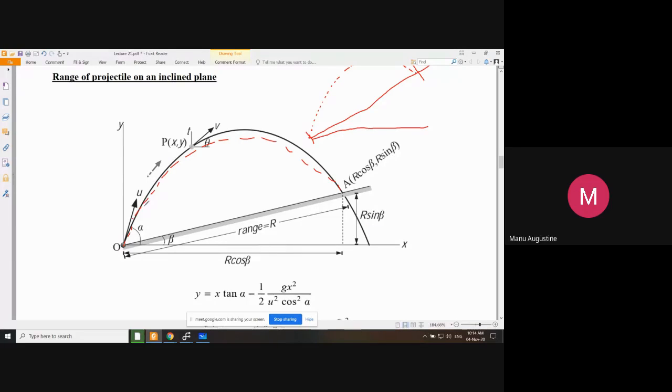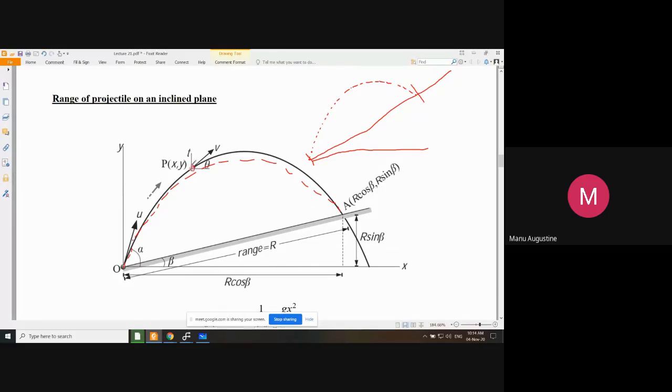Or rather, you can say that the particle traveling through the air does not know that it is going to fall on an inclined plane. Assume this particle is like a sensible object that has been sent, so this object does not know that an inclined plane has been placed below. Look at this path, it is moving as if it has to fall on the horizontal plane only. And if this inclined plane was not here, then the particle would have continued its travel and eventually it would have fallen on the horizontal plane.